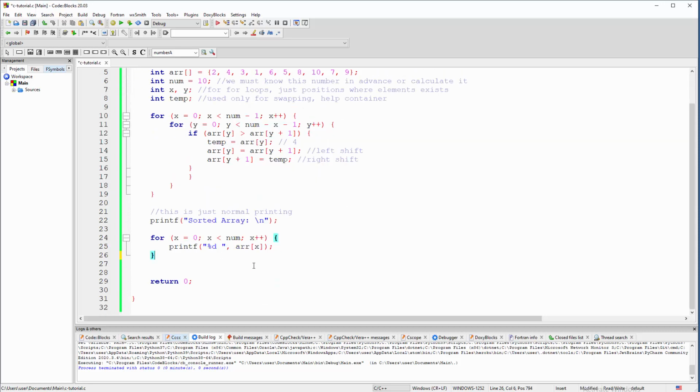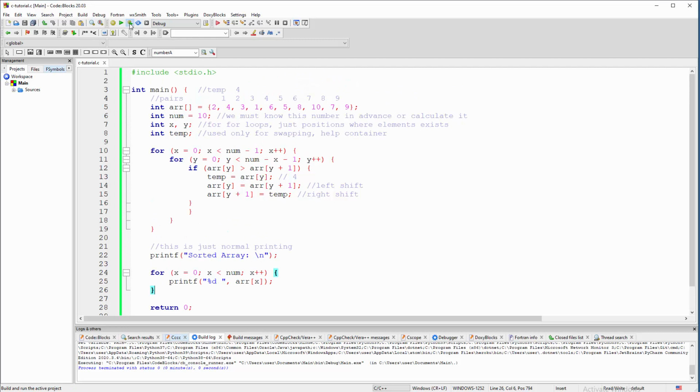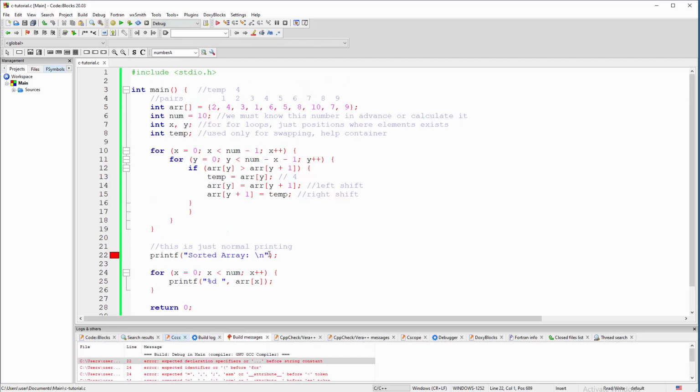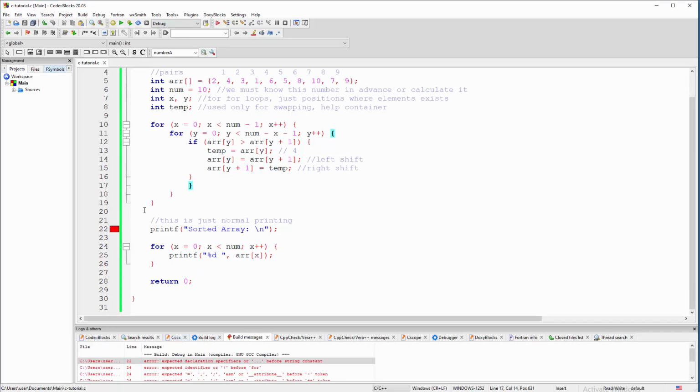Okay, let me fix this a little bit. Hopefully this will work without any kind of problems. Printf y, just a second. Oh, I don't need this one, sorry. Something like that. Okay.